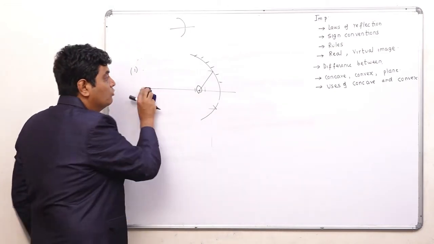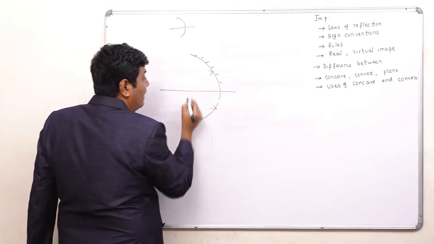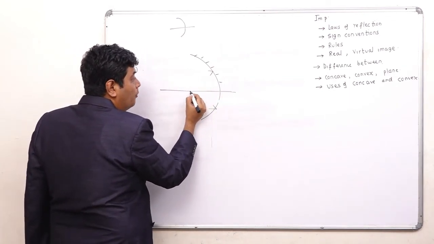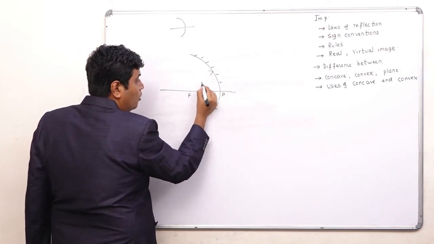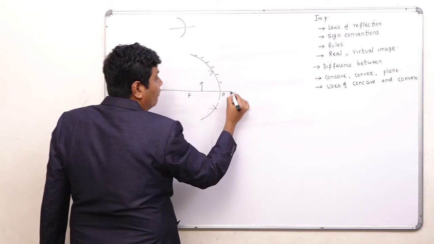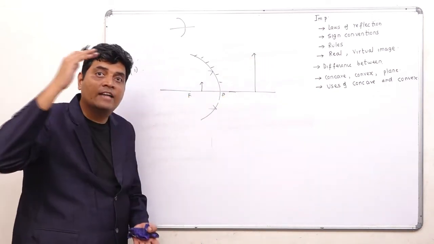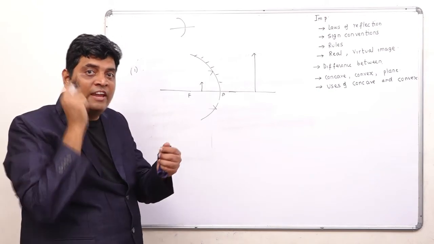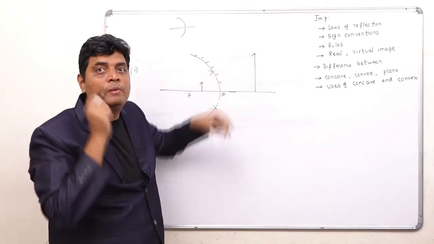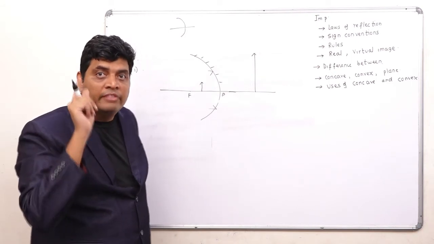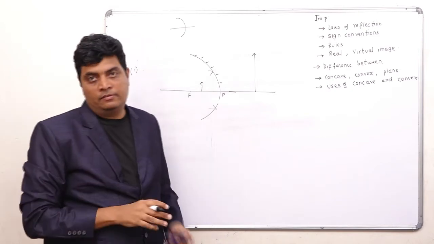Concave mirror is also used as a shaving mirror. When your object is between the focus and the pole, a virtual, erect image is formed and it is enlarged. So if you are shaving, your small face will become big and you will be able to shave properly. Therefore, concave mirrors are also used in shaving mirrors.